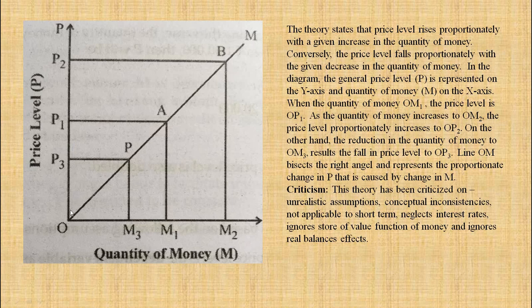This straight line OM bisects the right angle and represents the proportionate change in P that is caused by change in M. So this is what you have to understand. There are proportionate changes in the quantity of money and the price level. The same way when the quantity of money rises, the price level is also rising. Okay, this is what you have to understand.